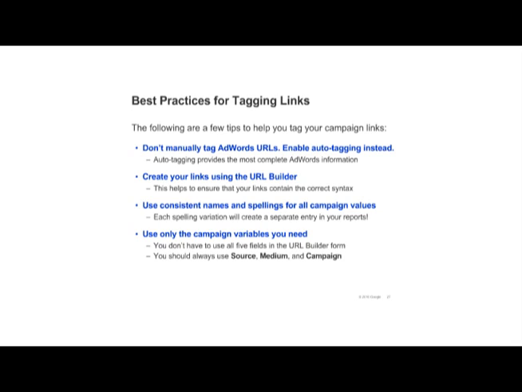Third, use consistent names and spellings for all your campaign values so that they are recorded consistently within your analytics reports. Finally, use only the campaign variables you need. You should always use source, medium, and campaign name, but term and content are optional.